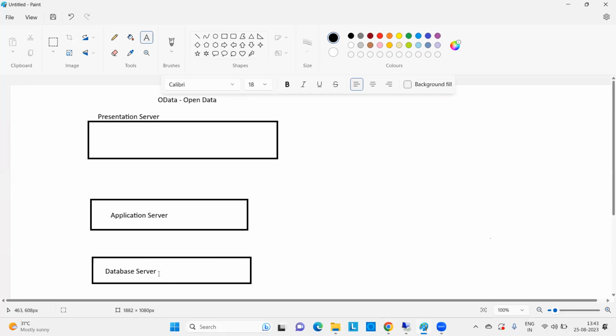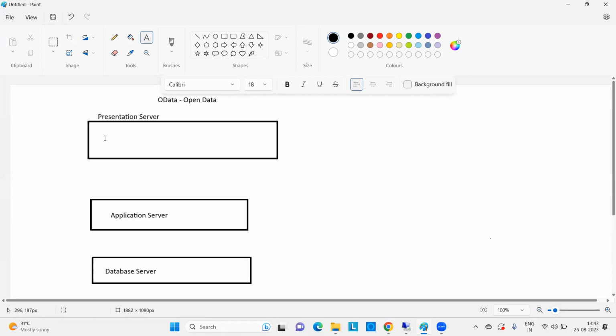In the backend, it will create some database views and some procedures in the database layer. And if you want to do HANA modeling or data migration from one system to another, SAP to SAP, these will come under the database server only.